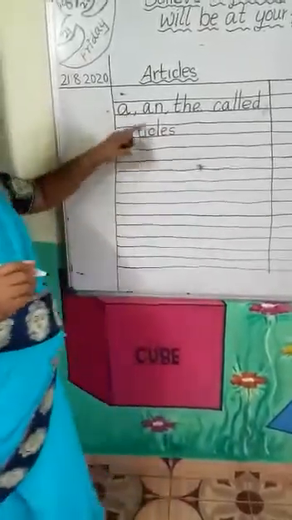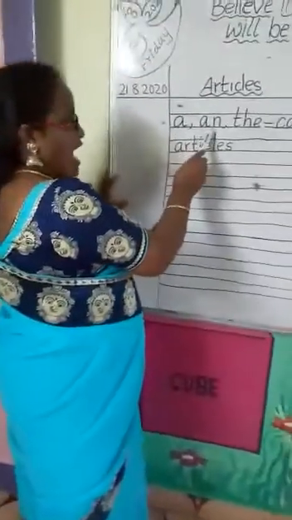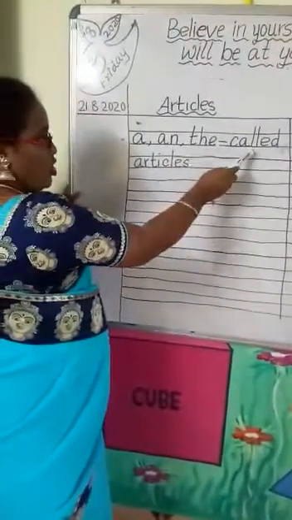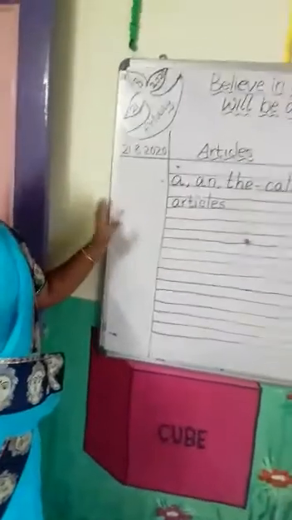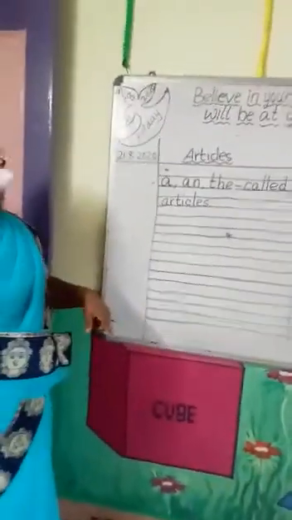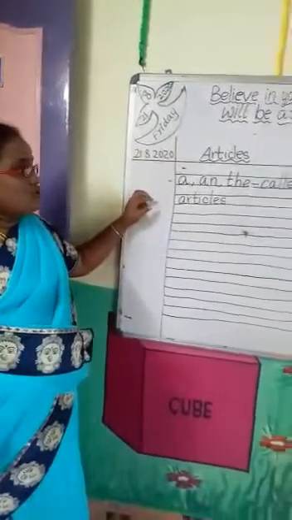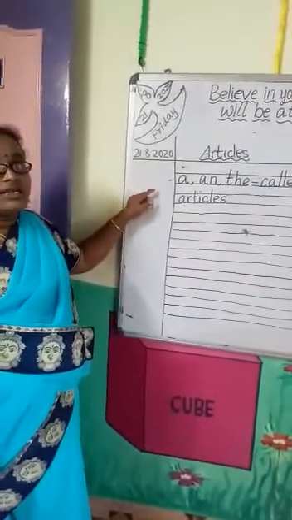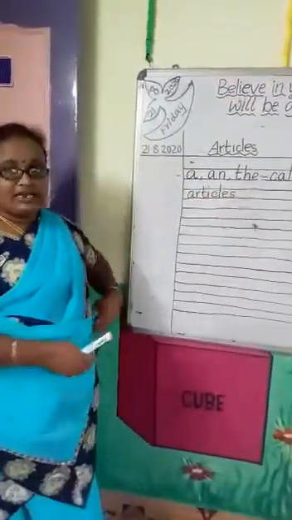So, A and the are called articles. Like this, you have to write it in your activity notebook. You have to draw the two lines and write it there. Okay dear? What are articles? A and the are called articles.